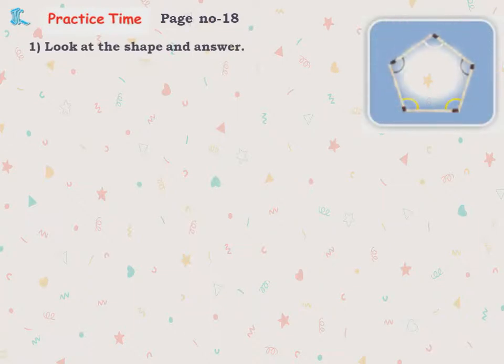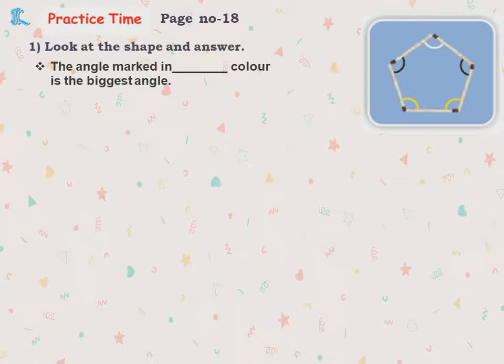Now practice time. Look at the shape and answer. The angle marked in dark color is the biggest. By seeing this, what can you say? You can say that the black angle is bigger. So no, all these are small. Rather, more than that, black is there. So which one? The black color is the biggest angle.